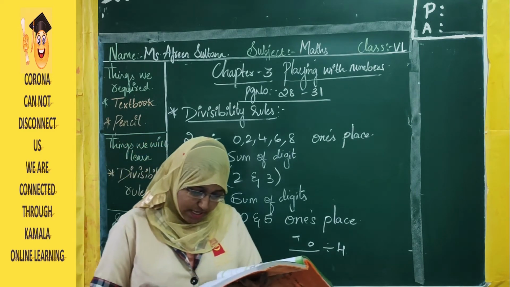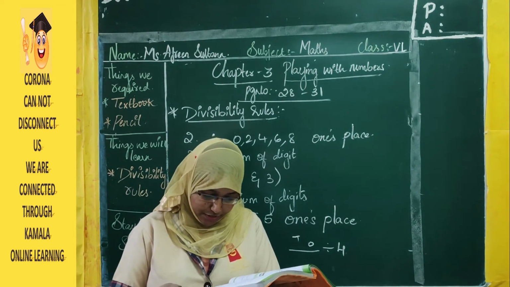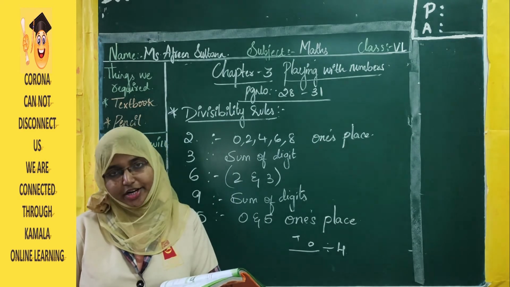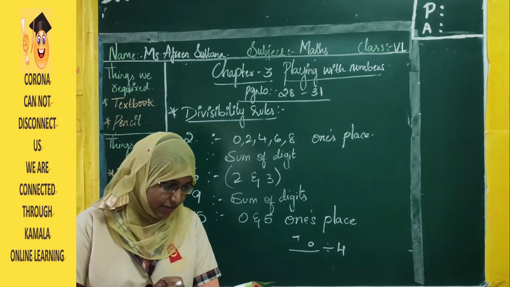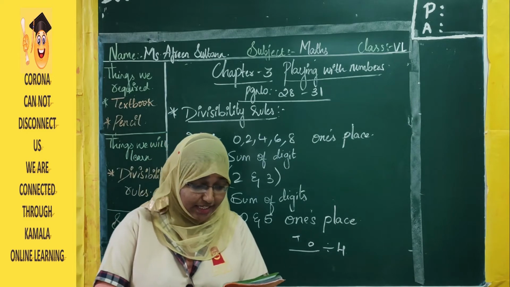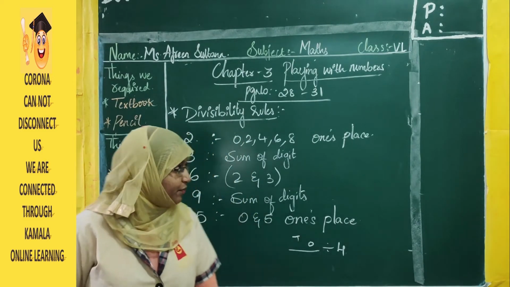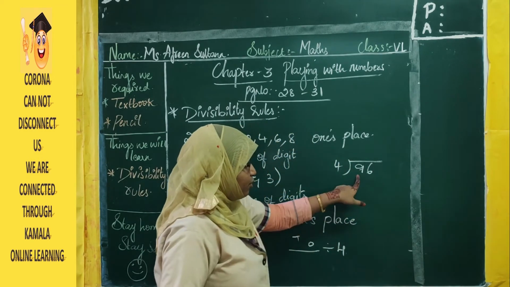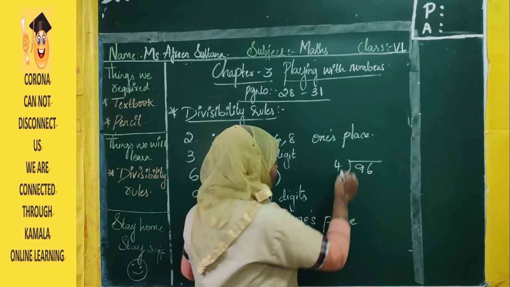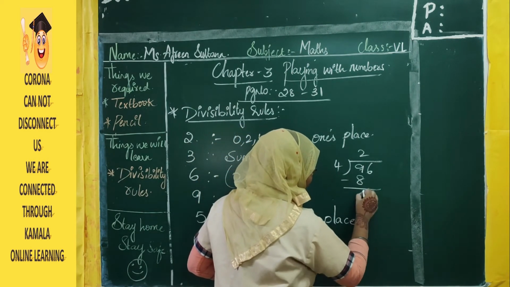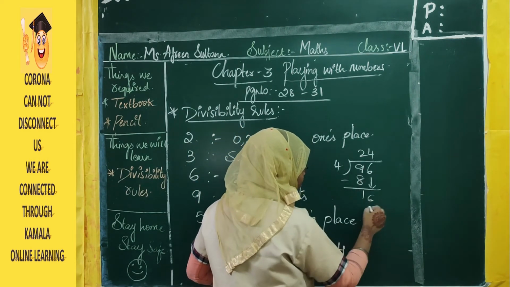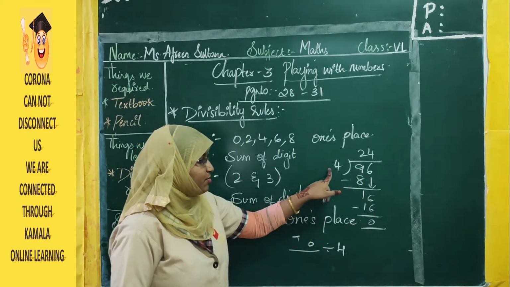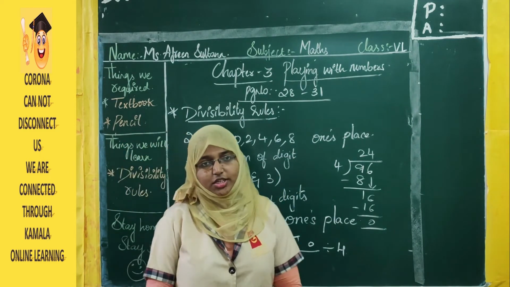See here, they have expanded the number: 50,000 plus 6,000 plus 400 plus 96. These are all multiples of 100, so they are completely divisible by 4. We need to test whether 96 is divisible or not. Now 96 divided by 4: 9 will not go in the 4 table but 8 will, so 4 twos are 8. 9 minus 8 is 1. Bring down 6, this is 16. 4 fours are 16. 16 minus 16 is 0. We got the remainder as 0. So 96 is divisible by 4, so the given number is also divisible by 4.